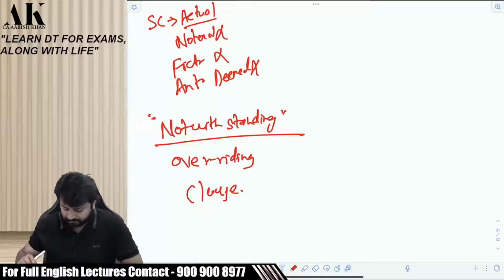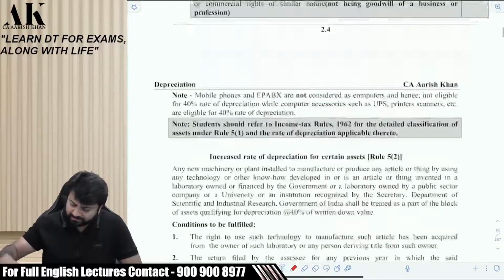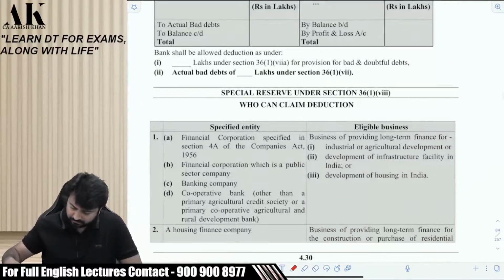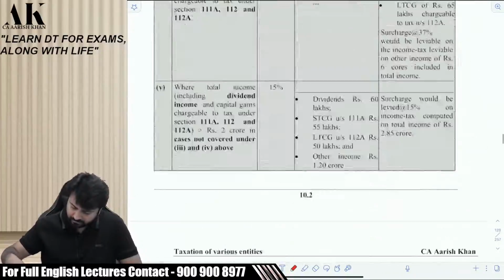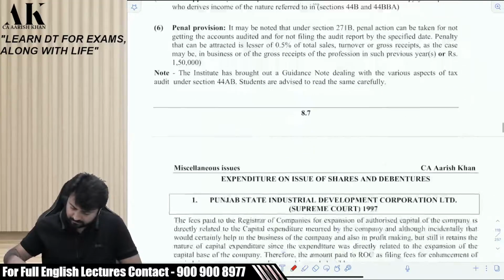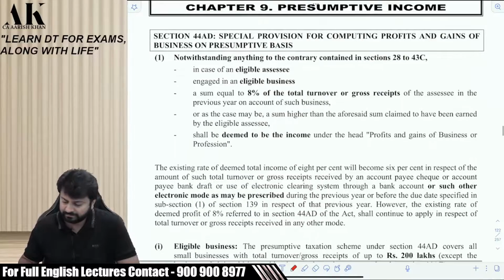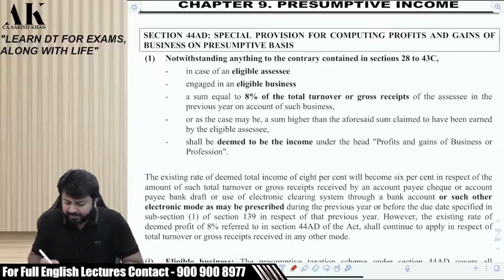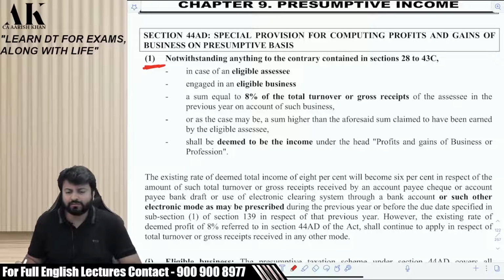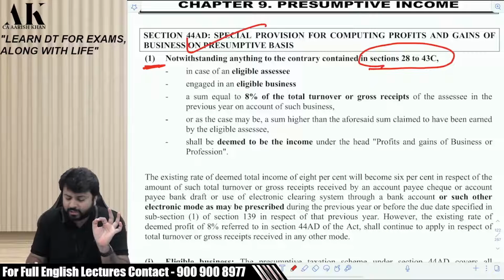Let me show you those provisions over here. You may not search in your book. You can see on the board itself, that's sufficient for you. You can see this presumptive income. Can you see this, beta? 44AD. Can you see? See the first line of this section. What does it say? Notwithstanding anything to the contrary contained in 28 to 43. Can I say this section overrides section 28?